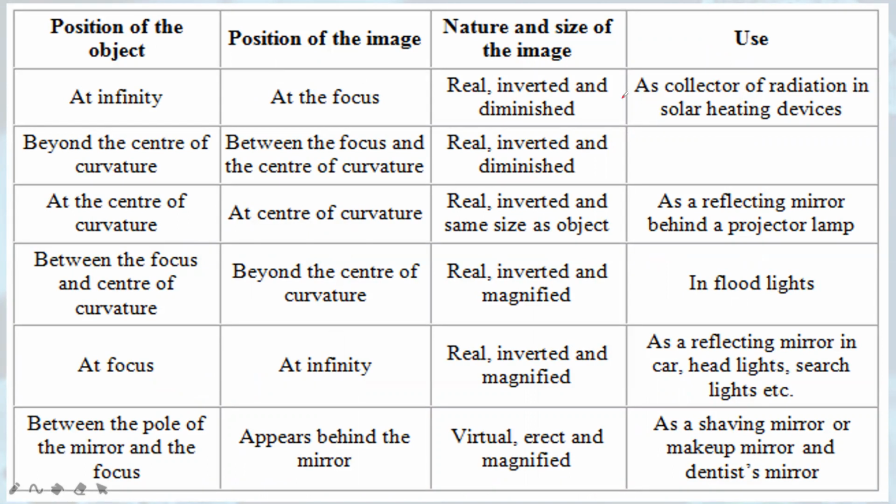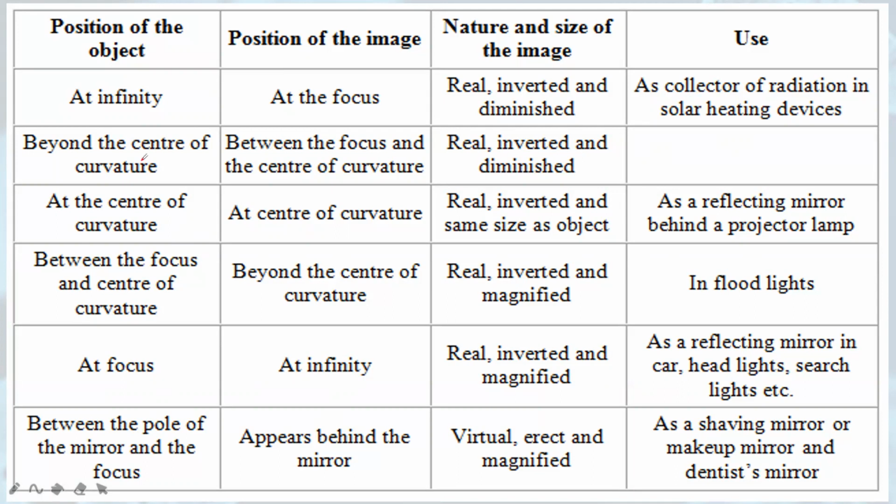Now this is used as a collector of radiation in solar heating devices. The radiations are collected from the sun. These radiations are focused at a certain point, and because of that only the heating devices get heated. Another example of this is when you try to burn a paper by focusing the rays of the sun.